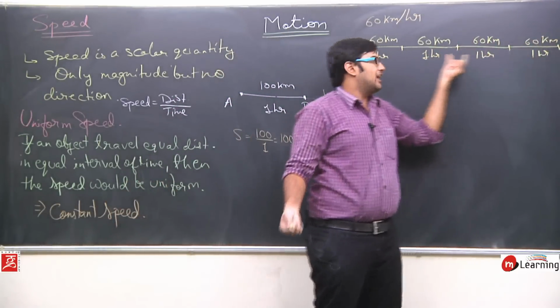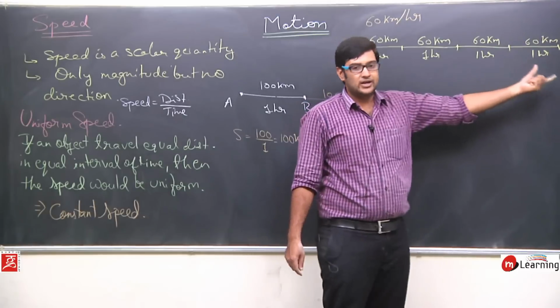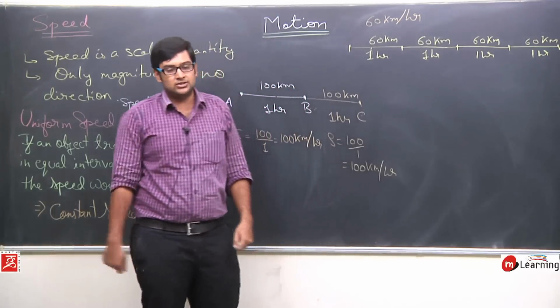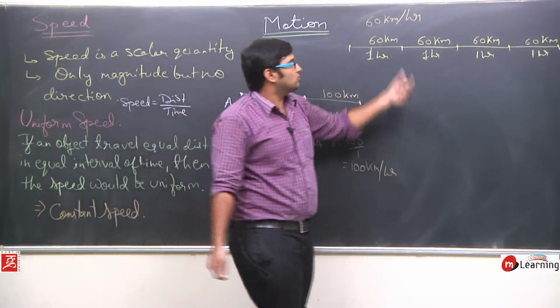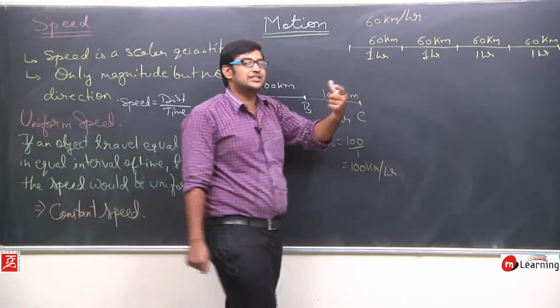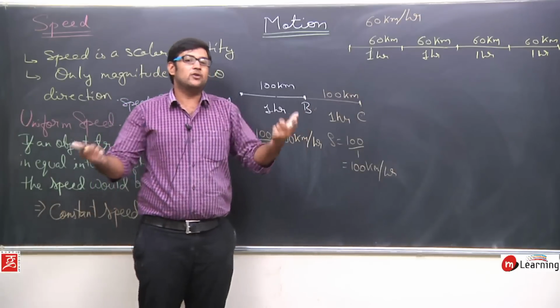So I am traveling equal distances in equal intervals of time. Since I am traveling equal distances in equal intervals of time, my speed is said to be uniform speed. My speed is said to be a constant speed. I am traveling by a constant speed, I am traveling by a uniform speed.